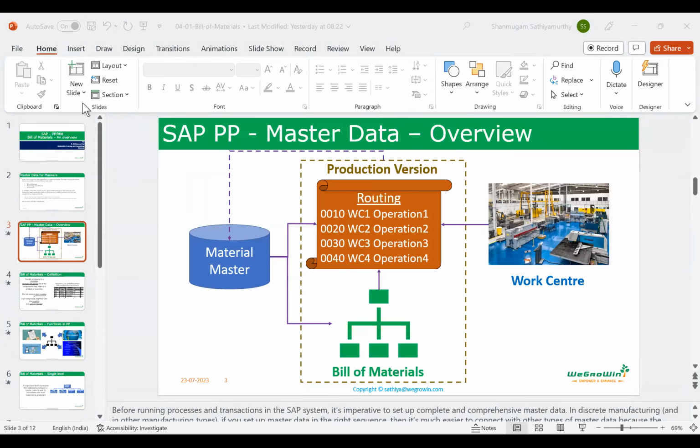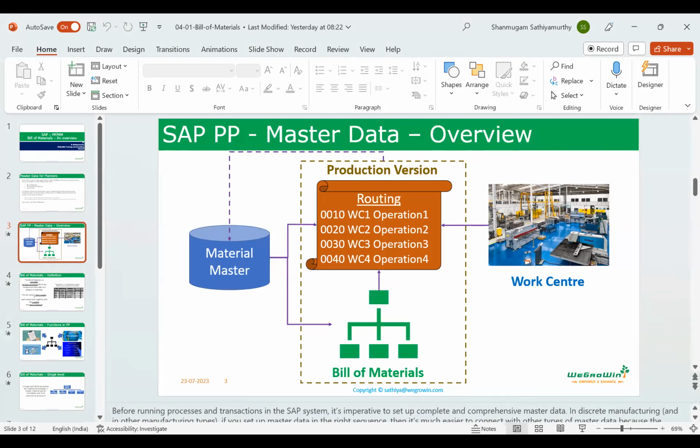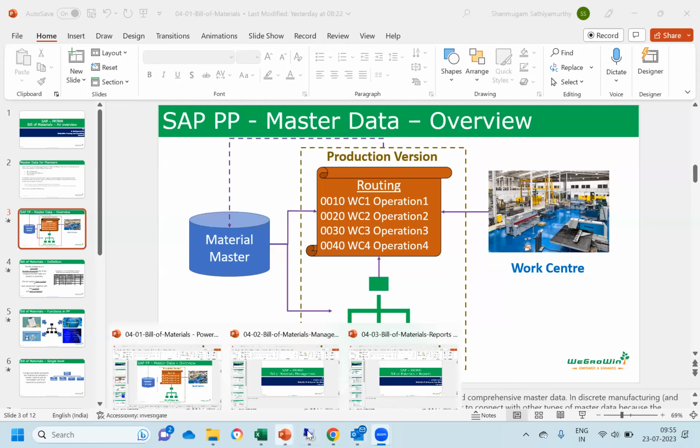To see your logistics, here you can see production. Sorry, are you sharing the screen? Yeah, wait, just a minute. Okay, now you should be able to see.